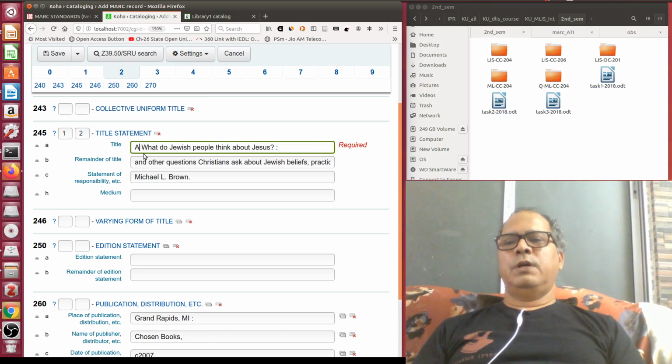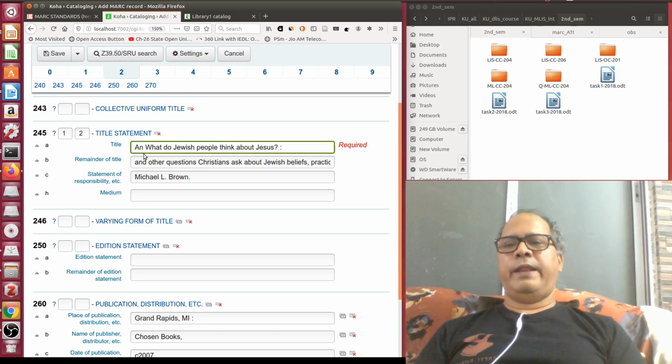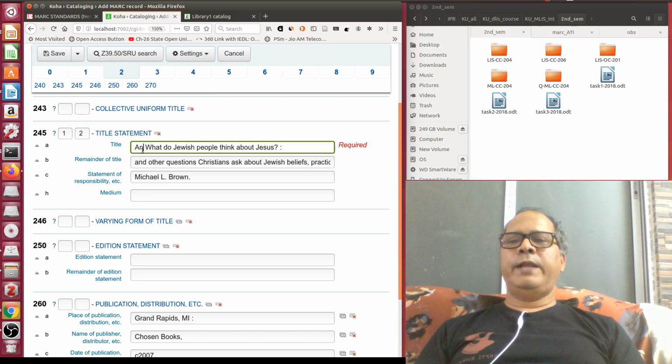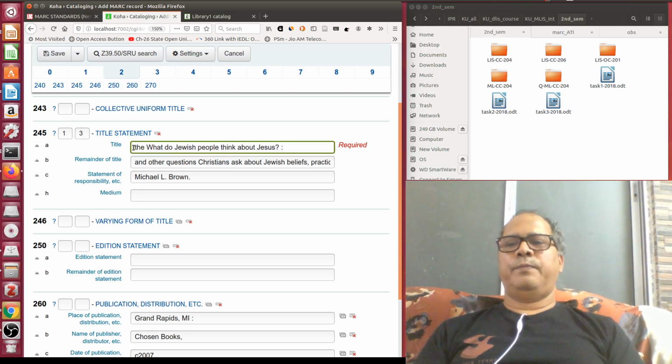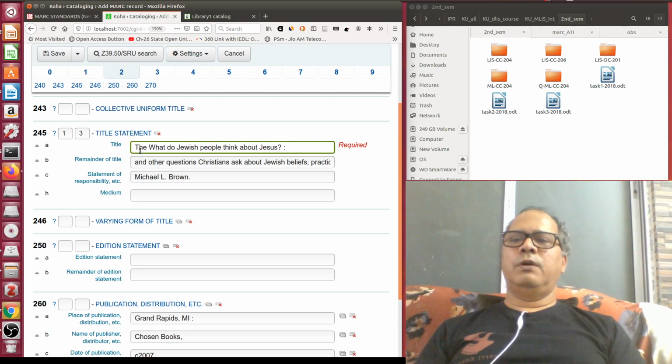Now suppose the title starts with AN. So how many spaces do we need to exclude? A, N and space. So I need to write here 3. Now suppose the document is starting with the article THE. So you already know what will be the value, T-H-E 3, then space 4.